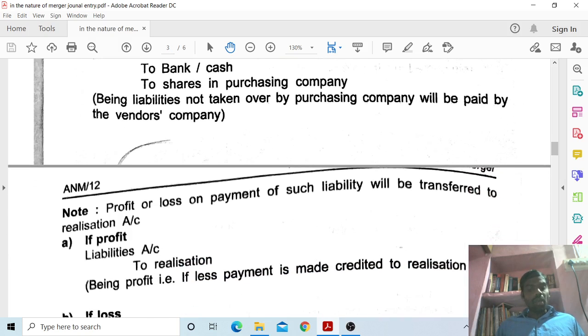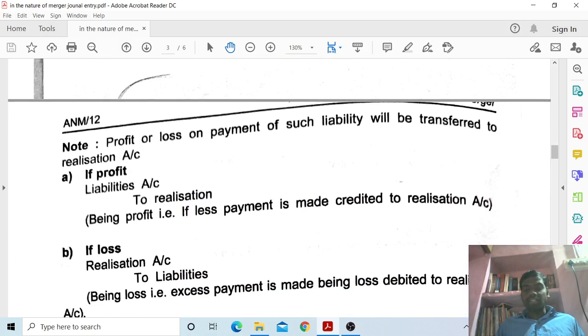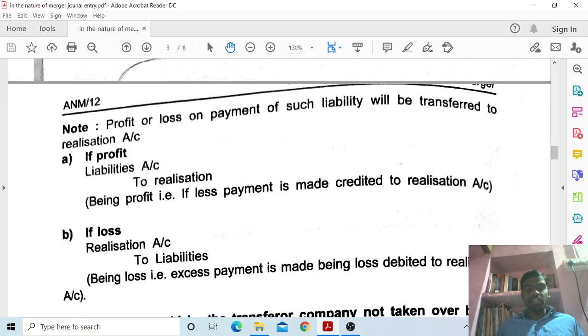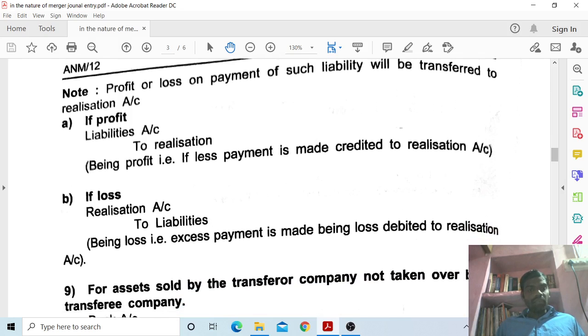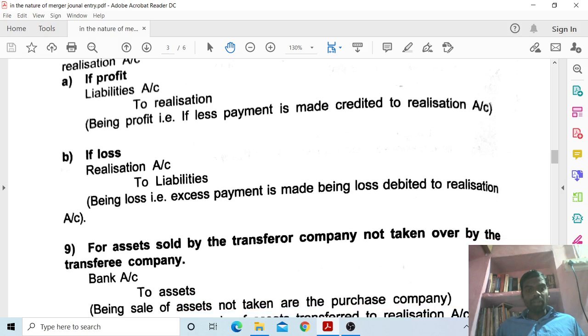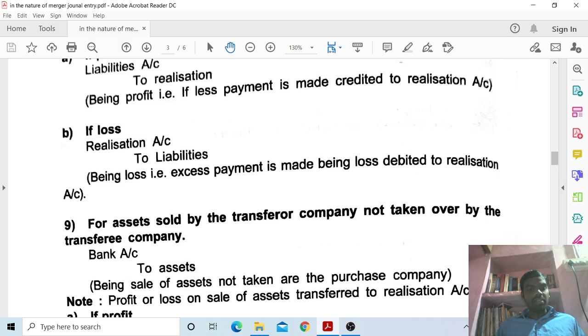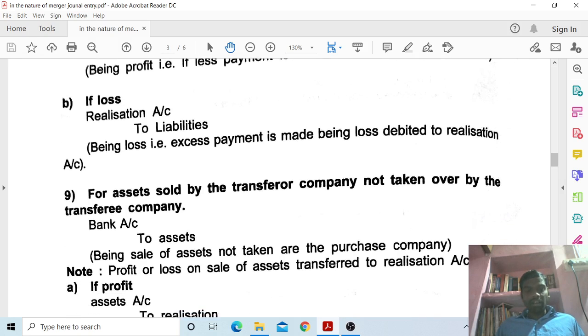Note: profit or loss on payment of such liability will be transferred to realization account. If profit, liabilities account debit to realization account, being profit, if less payment is made, credited to realization account. If loss, realization account debit to liabilities account, being loss, excess payment is made, debited to realization account.